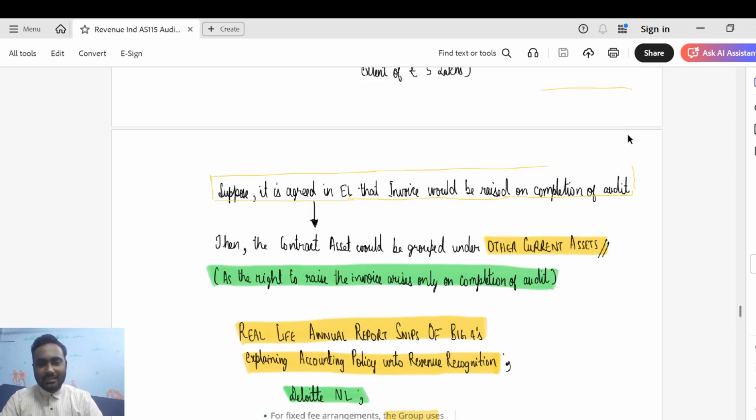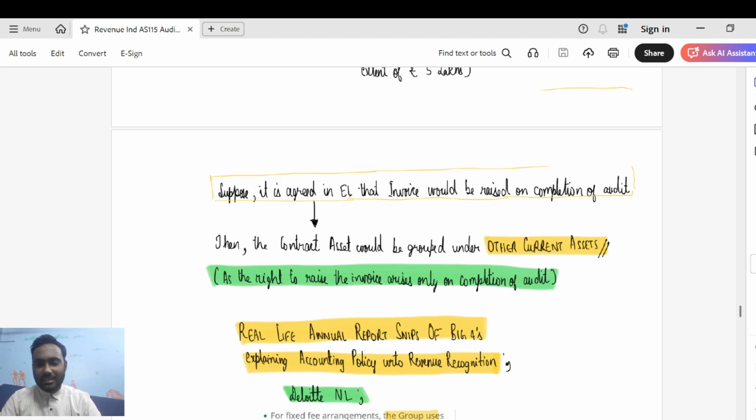Next, let's take the third scenario. Let's say in our engagement letter, we agree that the entire 30 lakhs invoice should be raised only on completing the audit, that is on 30th September. Then the contract asset would not go to trade receivables. It would be grouped under other contract assets because on March 31st, you do not have the right to invoice to the extent of 5 lakhs, sir, in the third scenario. So you cannot recognize it under trade receivables. It is only other current asset under which you should be recognizing.